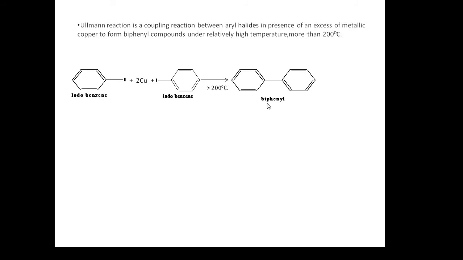It is carried out at relatively high temperature, more than 200 degrees Celsius. Here the aryl halide is iodobenzene. Two molecules of iodobenzene are added to the copper at high temperature, more than 200 degrees Celsius. It gives the product biphenyl along with copper iodide.